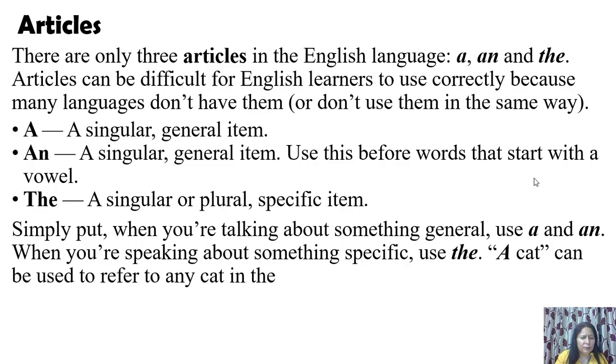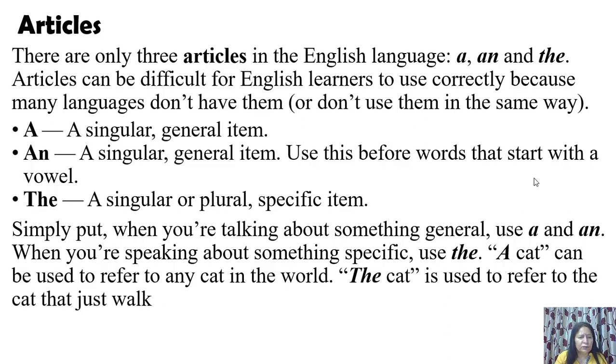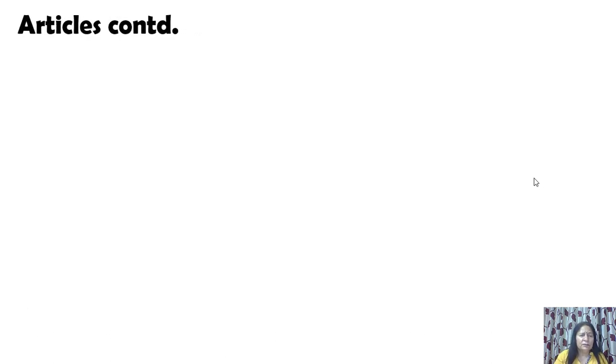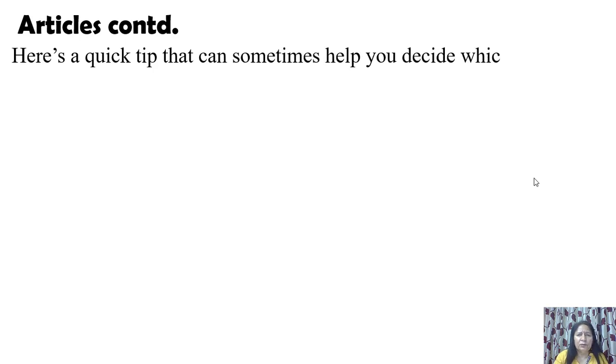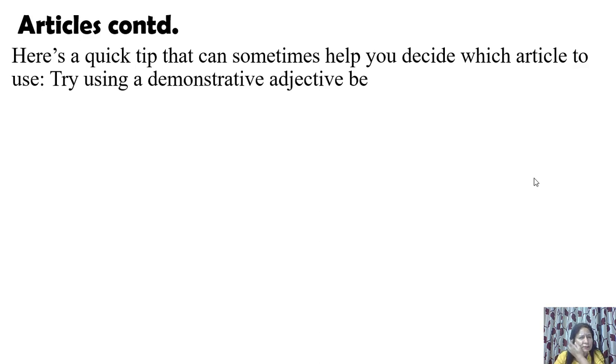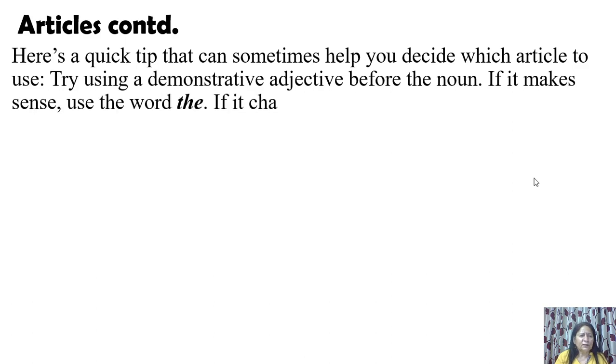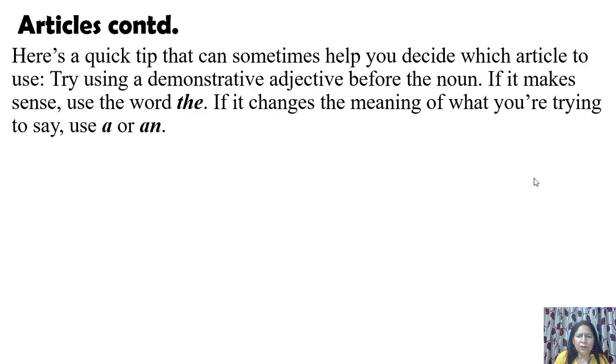A cat can be used to refer to any cat in the world. The cat is used to refer to the cat that just walked by. Fine. Now here is a quick tip that can sometimes help you decide which article to use. Try using a demonstrative adjective before the noun. If it makes sense, use the word the. If it changes the meaning of what you are trying to say, use a or an.